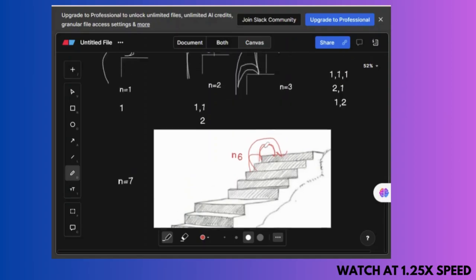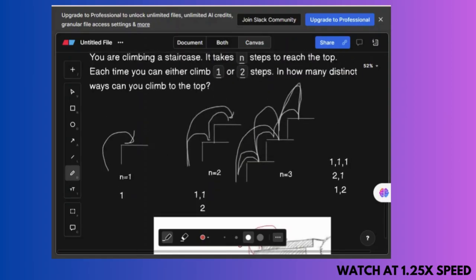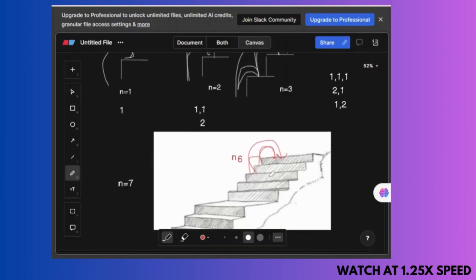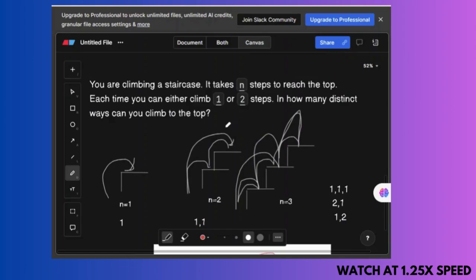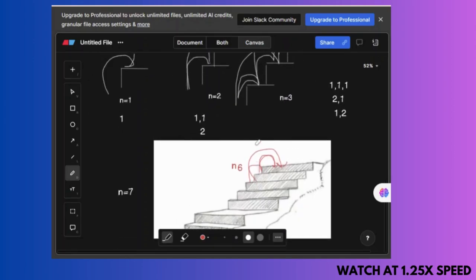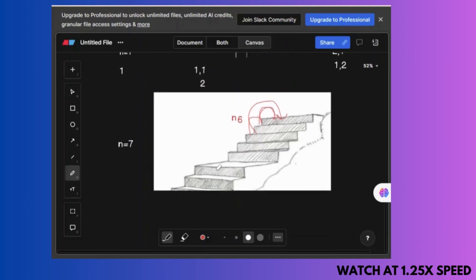So in the brute force approach, we can find each and every distinct way of reaching the top. Like n equals 1, there is one way of reaching the top, n equals 2, there are two ways, n equals 3, three ways. So if we are at a specific location, for reaching the top you can take one step at a go, or you can take two steps at a go. There are different ways of solving this question, but in the efficient way, we can use DP in this case. For solving this question using DP, we are able to get our final answer.